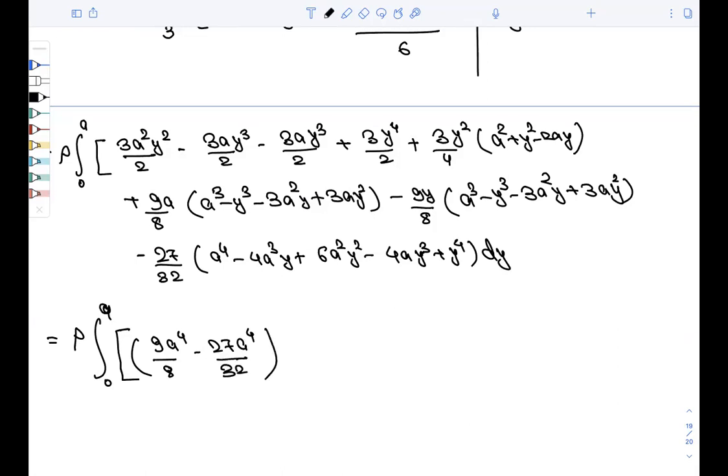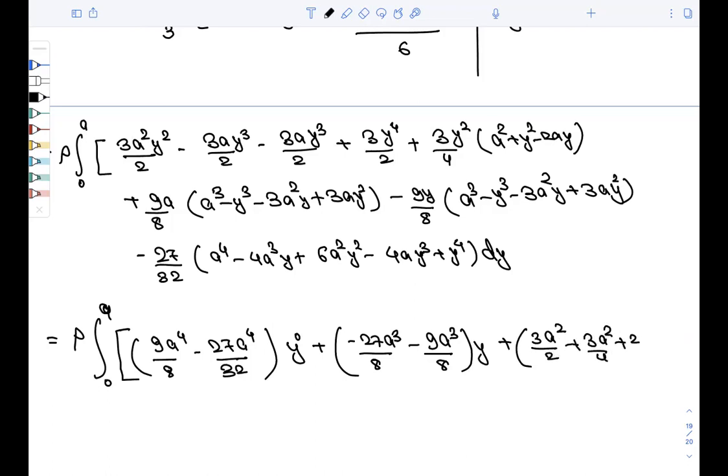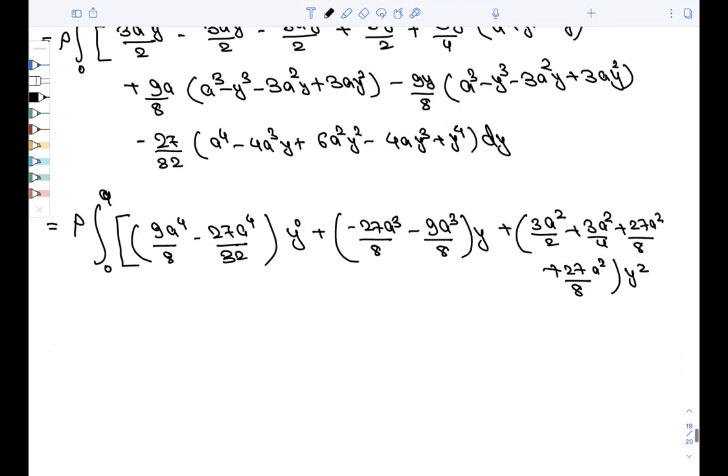So this is the coefficient that you will be getting for y equals to 0, there is no other coefficient. Okay, plus minus 27a cube by 8 minus 9a cube by 8 y plus, just hard work and nothing else, 3a square by 2 plus 3a square by 4 plus 27a square by 8 plus 27 by 8 a square, right, y square. Plus for y cube, if we talk, minus 3a by 2 minus 3a by 2 minus 3a by 2 minus 9a by 8 minus 27a by 8 plus 27a by 8.